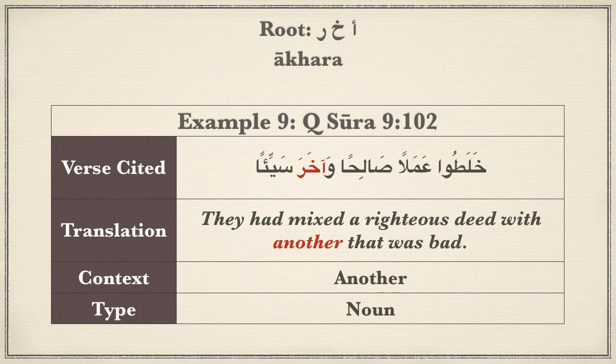The next word we cover from this root is akhar. Please note, different from the previous word in that the kha has a fatha on it, where the previous word had a kasra on it. This word occurs 70 times in the Quran, so please note this distinction. The word means another or other, as in, they had mixed a righteous deed with another that was bad.